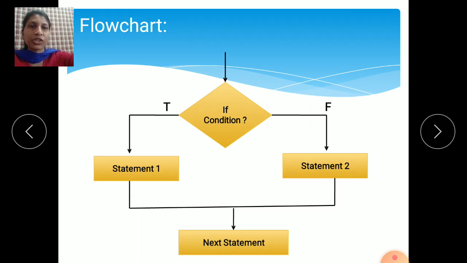We will see the flowchart. See here, this is the flowchart of the if else condition. If else condition means, in an if condition only, we use only that condition and other statements.